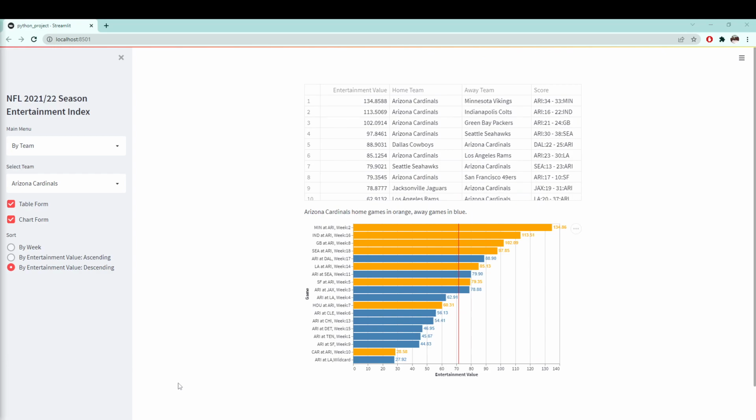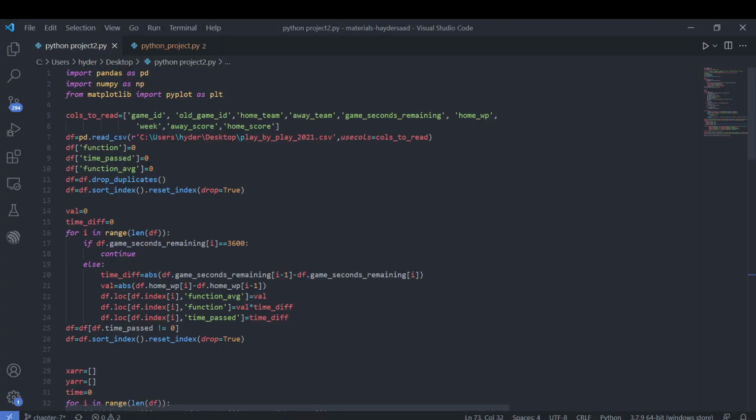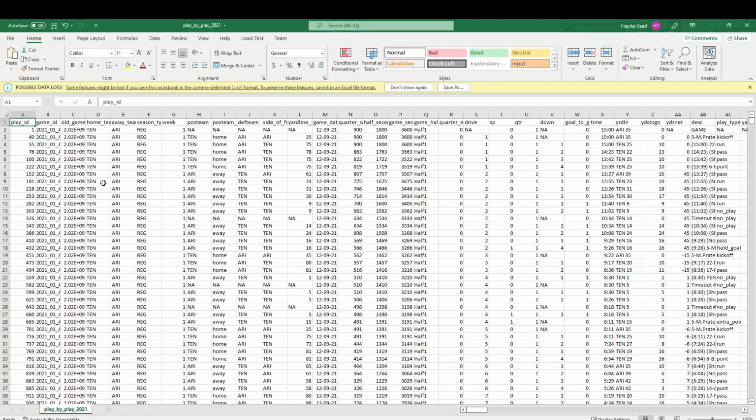So let's have a look at how we are coding to get these results. This first file is our data simplification file. The data initially we get from the NFL API. The NFL tracks all the statistics across the entire season, and we can download it off their website. So this is the entire file.